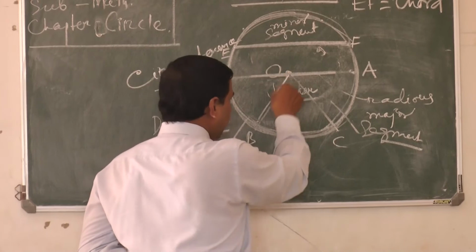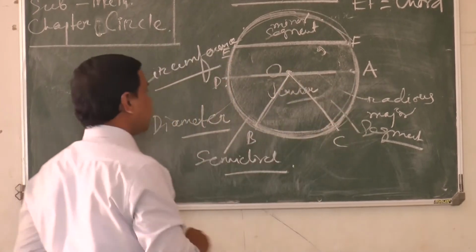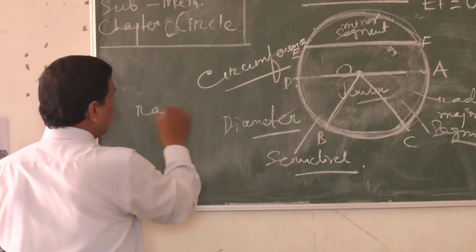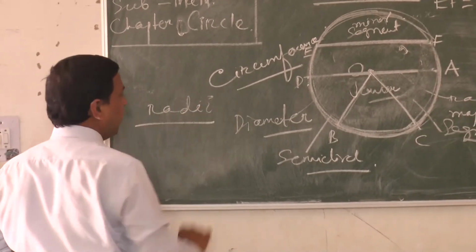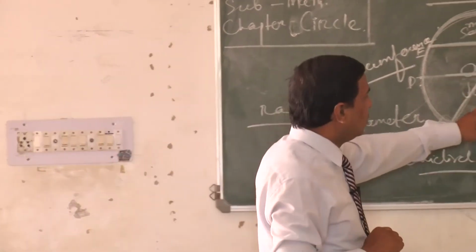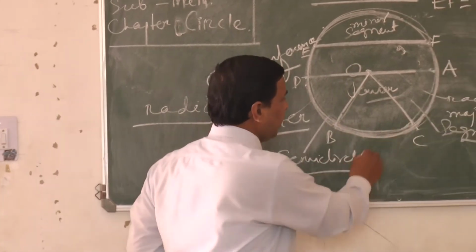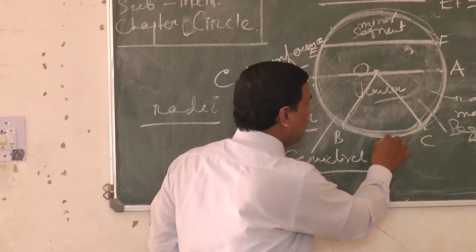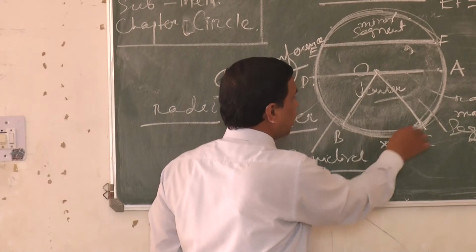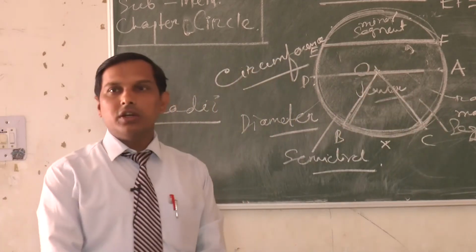Okay, so the region between the two radii of the circle. Radii is the plural form of radius, you know. The region between two radii of the circle, I am telling about OBC. Let me draw another line here, X, OBXC, this region. What is this region called?